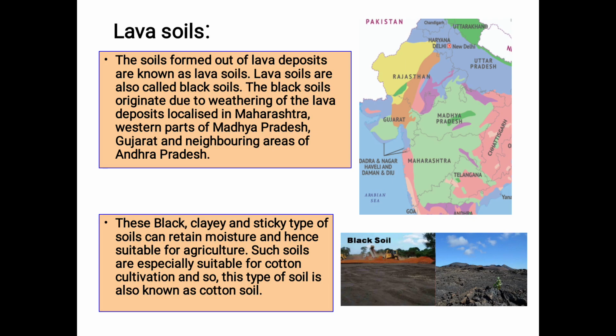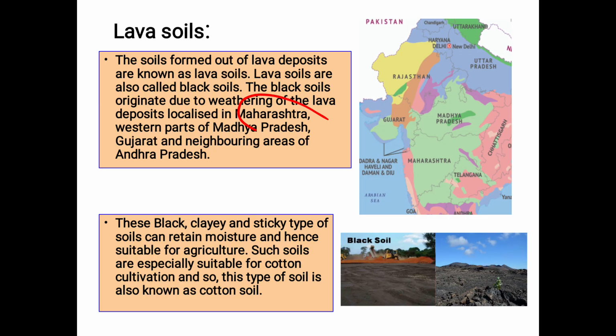Lava soils. The soils formed out of lava deposits are known as lava soils. So lava, do you know? Those which came out when volcanic eruptions occur, right? Volcanoes erupted. Then when that lava cooled down, the soils form. So those soils are called lava soils. Lava soils are also called black soils. These black soils originate due to weathering of the lava deposit